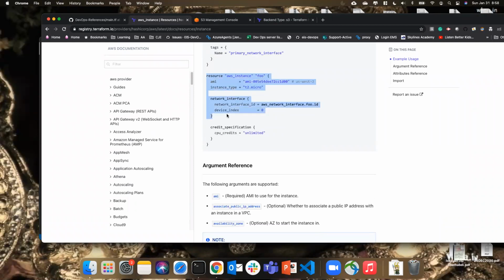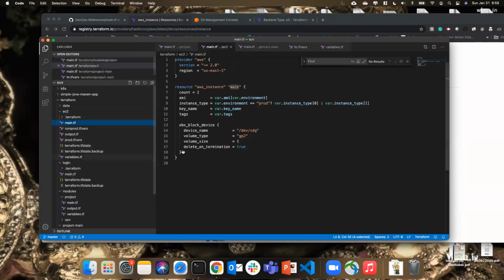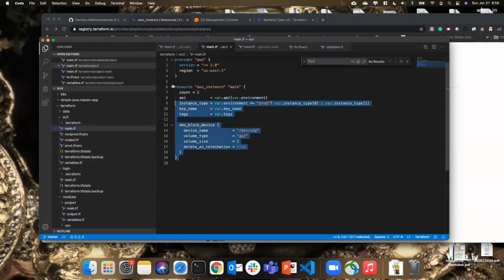I just copy this as it is. The AMI ID is already there. For the network interface, they are using network interfaces, so we don't need all those as well. Let me use our example, that is the best. We have already covered this, right? So I have all this, and I'm going to use this.